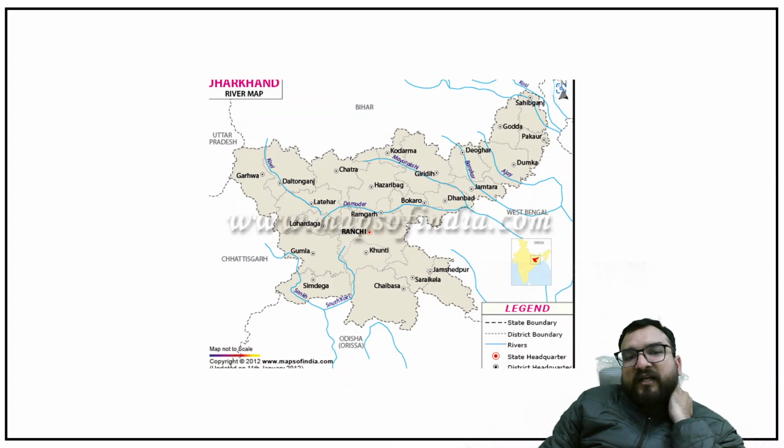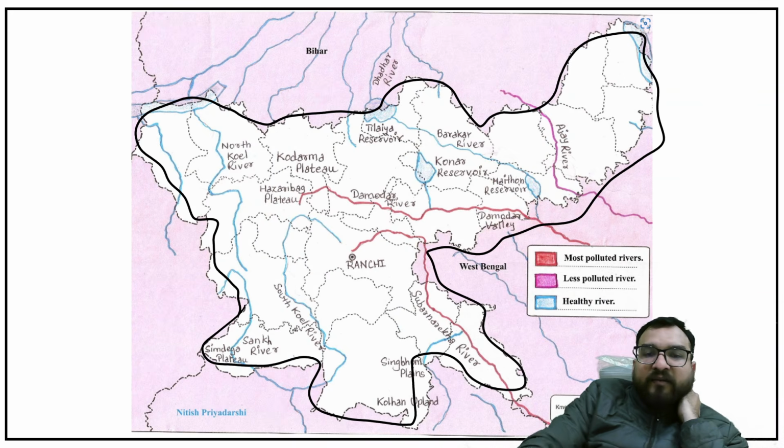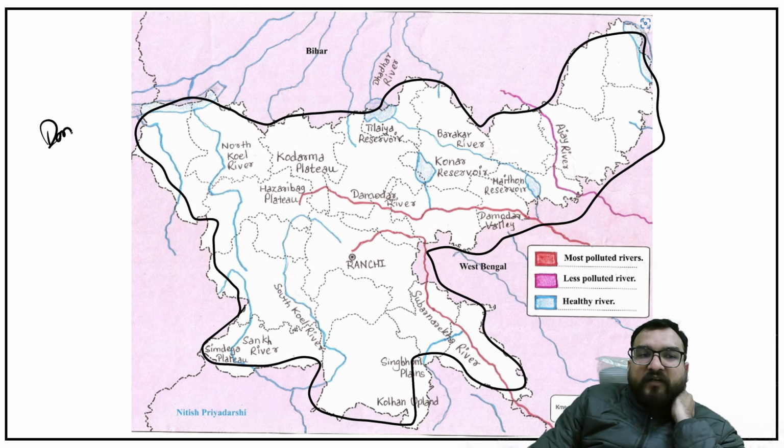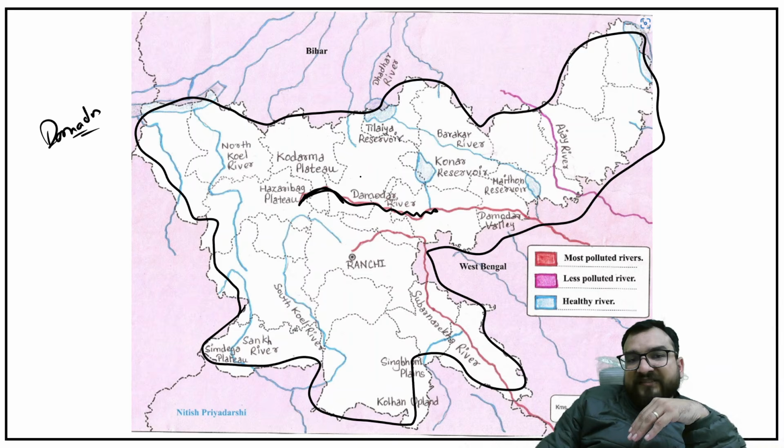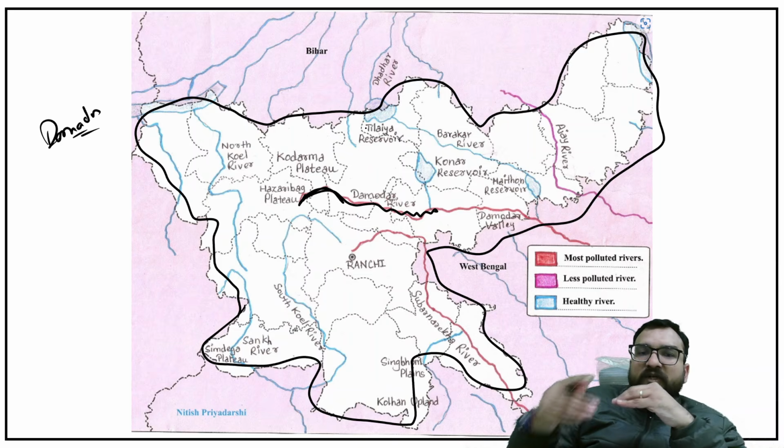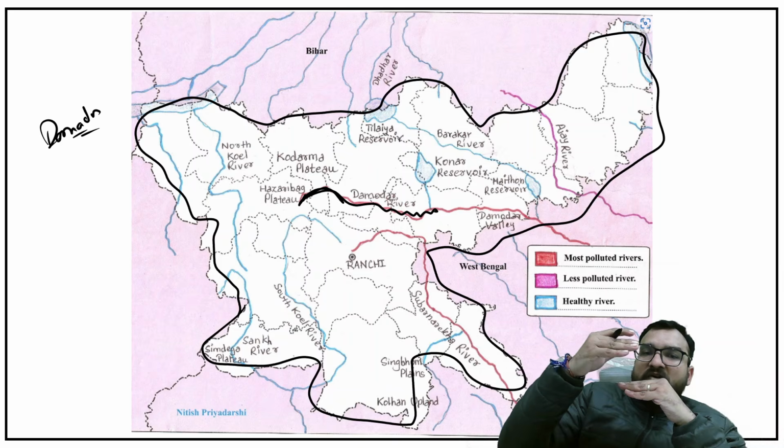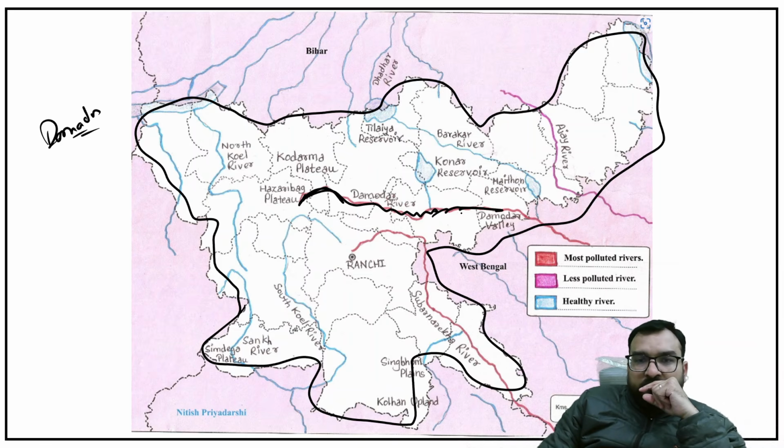Now from here you will be finding the Damodar, now the heading will be Damodar river. Under smaller rivers you are seeing the Damodar river. So you will be finding the Damodar river emerging from here. Again I am telling you, no need to see the exact districts. Try to understand that this is the middle-upper part of Jharkhand, right?